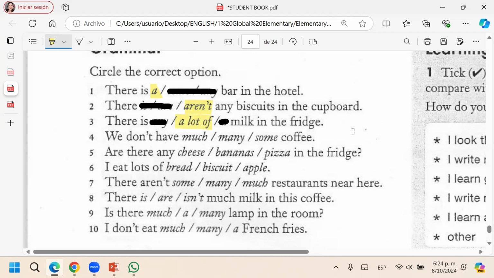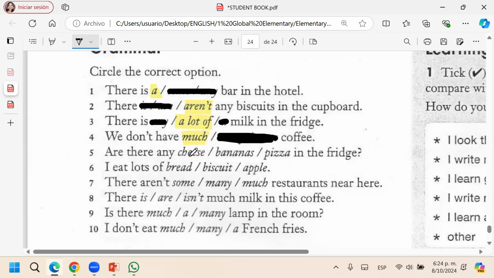But a milk, no. Next: we don't have much, many, or some coffee. Coffee is uncountable, so it's just much. We don't have much coffee.